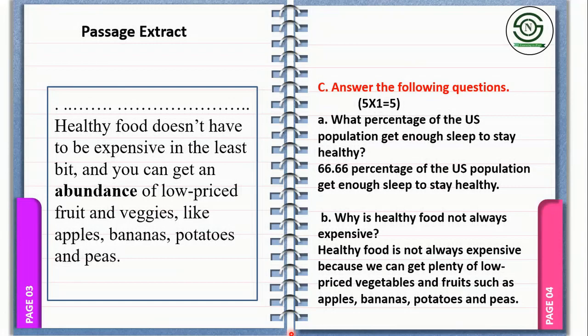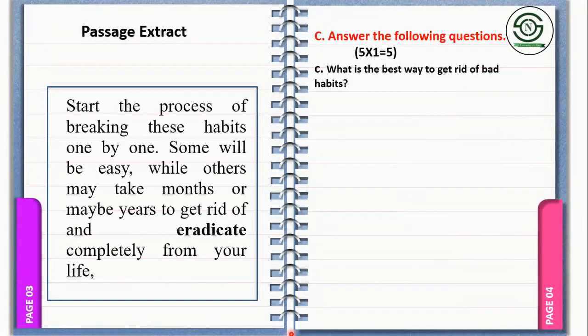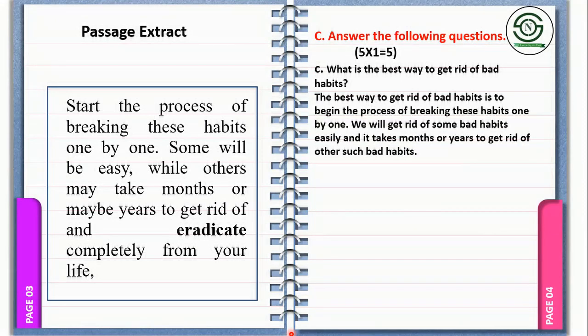Question number C. What is the best way to get rid of bad habits? And these are the words from the passage. You read it and you can rewrite them as, the best way to get rid of bad habits is to begin the process of breaking these bad habits one by one. We will get rid of some bad habits easily, and it takes months or years to get rid of other such bad habits. So the same idea of the passage, but it is written in a different way in your answer. That's how you are supposed to do.